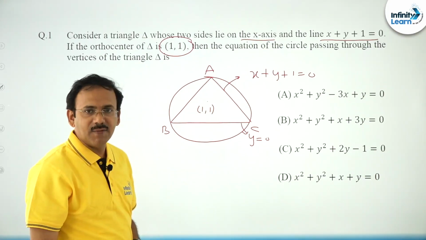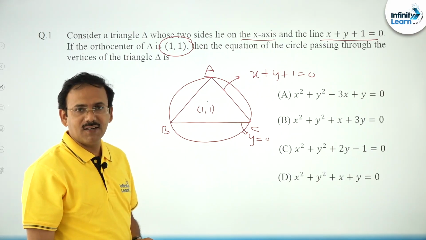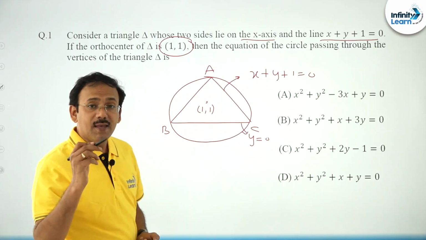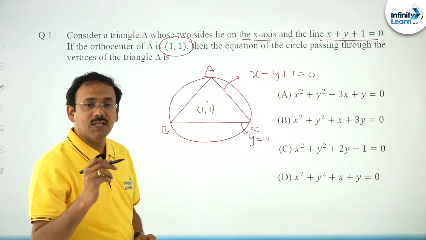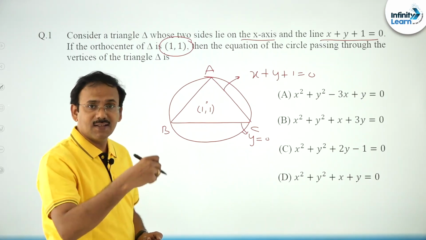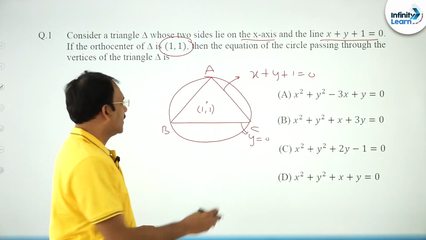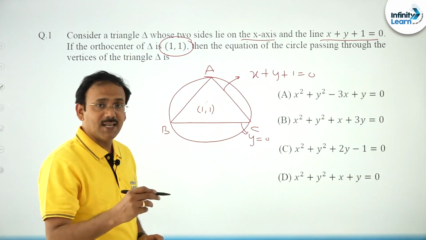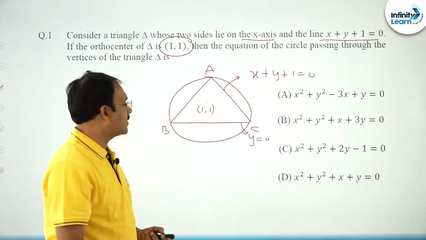I think by this time you can recall the important result related to orthocenter: the image of the orthocenter about any side of a triangle lies on the circumcircle.